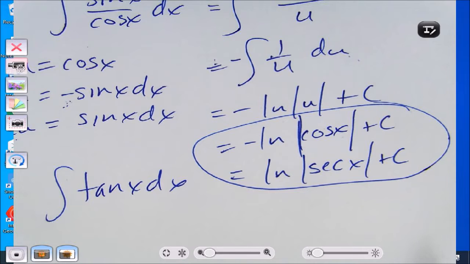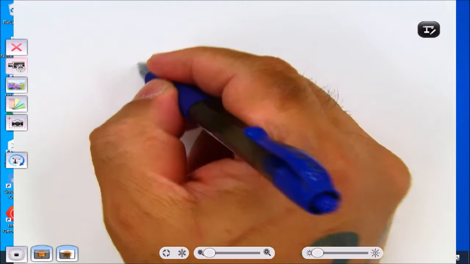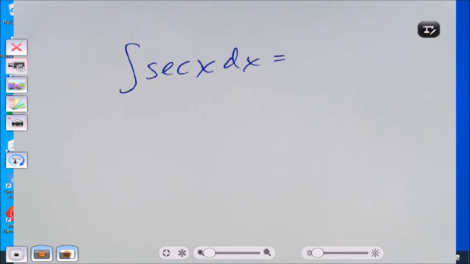Let's do the next one, which is the integral of secant x. Now, for the integral of secant x, you can either memorize the process or just memorize what the integral is, because the process is like pulling random thoughts out of thin air. The technique I'm about to use is like that. So you can either memorize the process or just memorize the answer, which is perfectly legit.